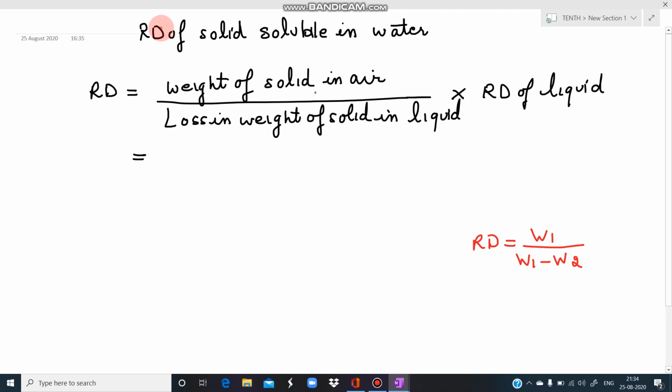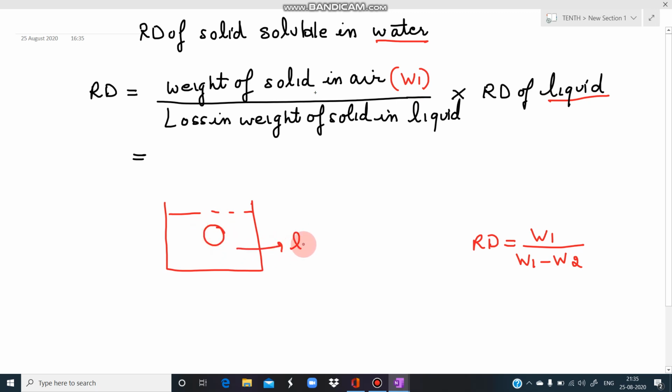Then how do we find relative density? In that case we do not use water; we take a different liquid, a liquid in which the solid is not soluble. Then we use the same thing. We took a liquid and we took a solid. We find the weight of solid in air. Let us suppose the weight of solid in air is W1. Then we immersed it in the liquid, and then we find out its weight in the liquid. Let us suppose its weight in liquid is W2.